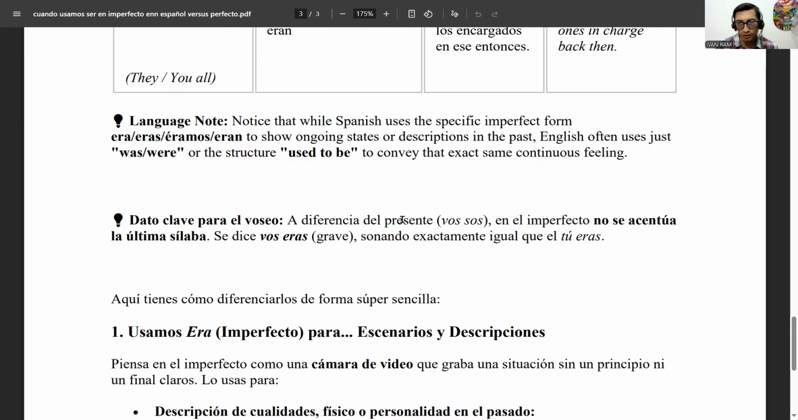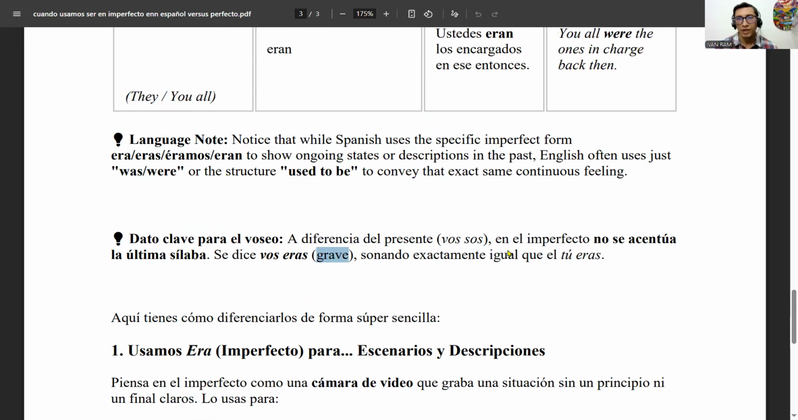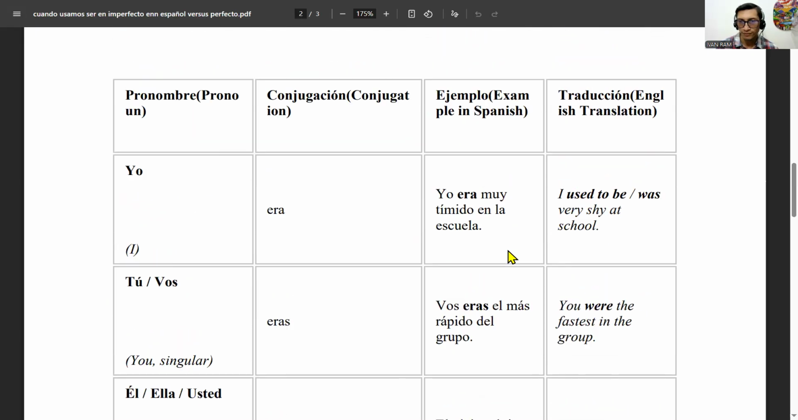Datos clave para el voceo, a diferencia del presente vos sos, el imperfecto no se acentúa la última, en el imperfecto no se acentúa la última sílaba. Se dice vos eras. So in this case, they're the same, right? Tú eras, vos eras, no difference in stress, it's the same. It says grave, meaning that it's a palabra grave, having the stress on the first syllable. Sonando exactamente igual que tú eras. All right, let's go back.